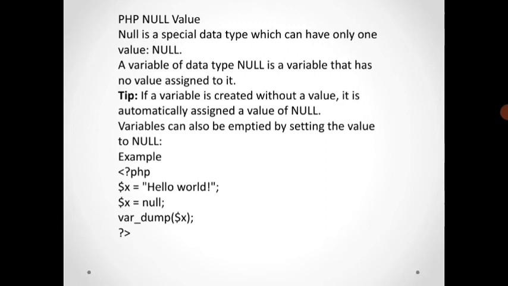So here is an example of the null value: open PHP tag, $x equal to hello world. Then the second one is $x equal to null. So the variable declaration for var_dump, open close parentheses, $x, including the hello world. Inside the function, null means no value is assigned in the PHP variable.